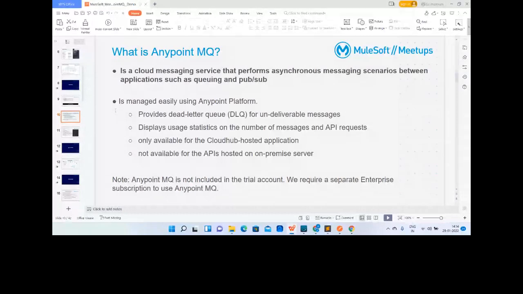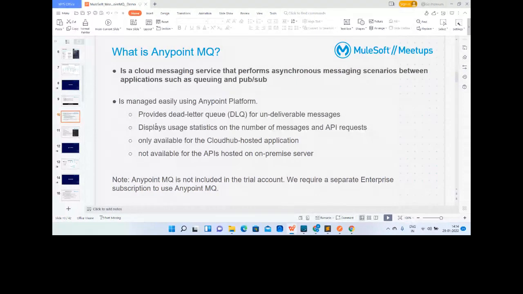Okay, perfect. If we go down, it provides a dead letter queue for undelivered messages. We will understand what a DLQ is later, but for now, understand that there is a queue which can store undelivered messages. These are messages that are not delivered for some reason and cannot be processed. We want to secure such a message and not let it get lost, right? In such scenarios, the DLQ is very useful.